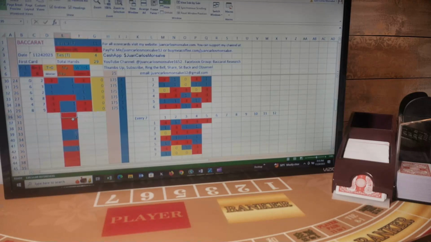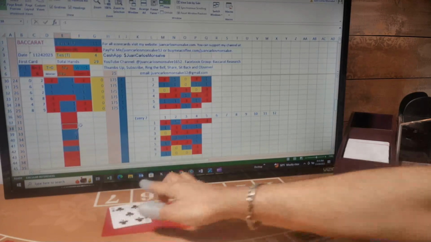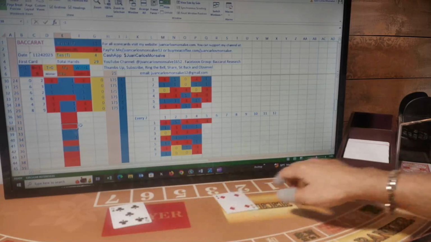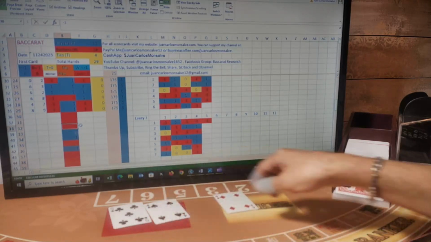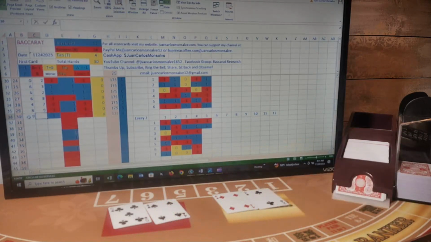I will be betting 3 bankers in a row. So first card for player, first card for banker, second card for player, second card for banker. Now player has a natural 9, banker has a 6, so this is a player hand. I was betting banker, I lost this hand.